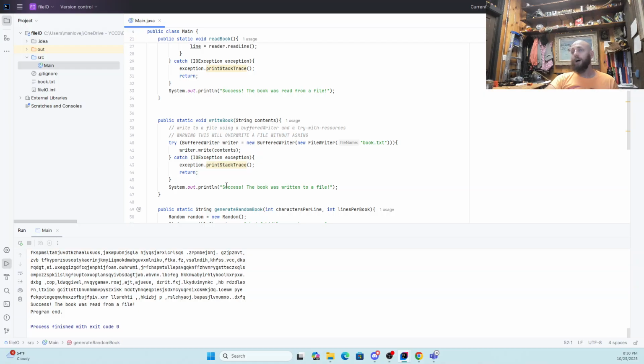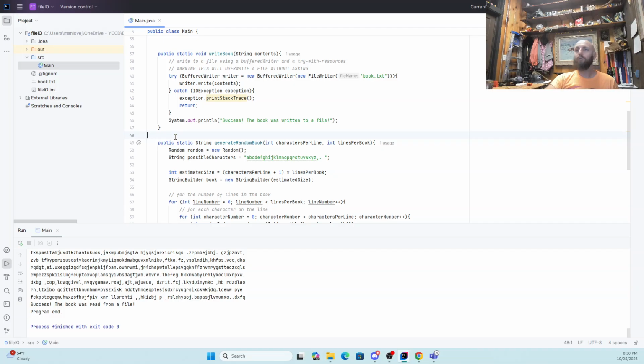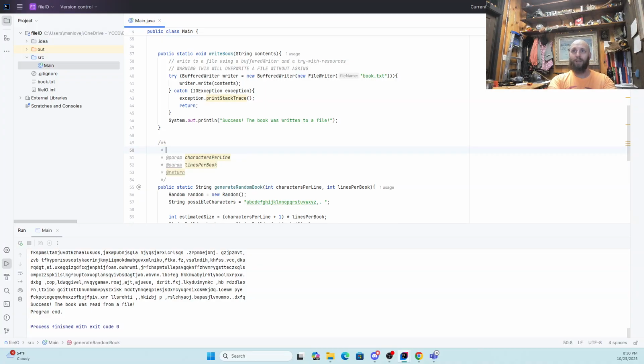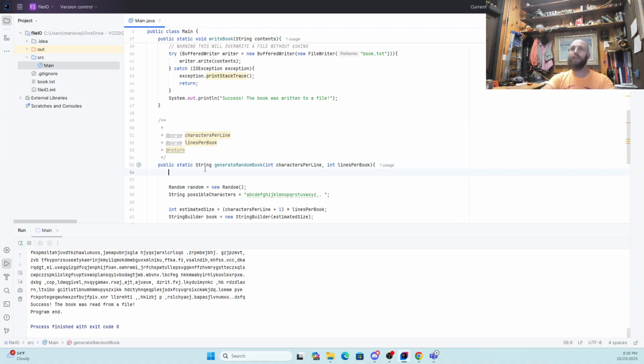Okay. In order to do a better job of documenting here, we really should go ahead and make some Javadocs. If we're doing a good job with this, we should also add a little bit of error checking.